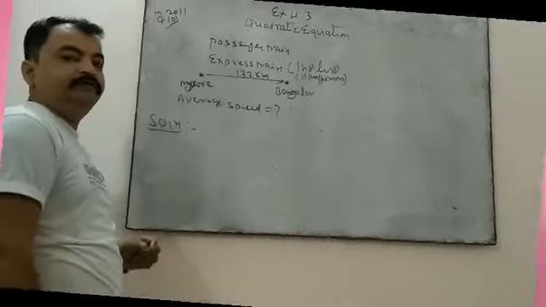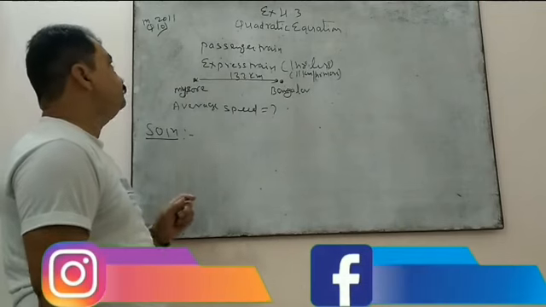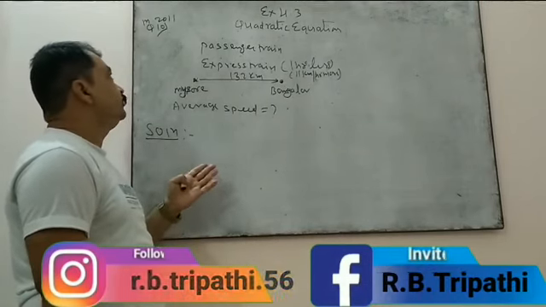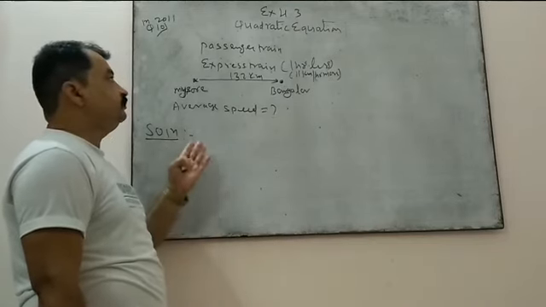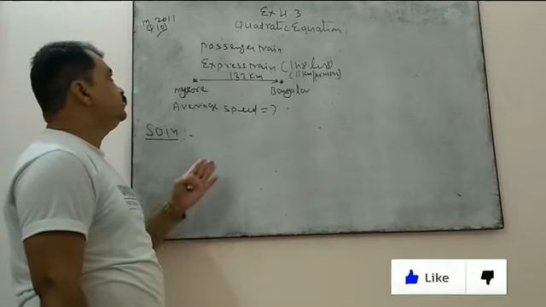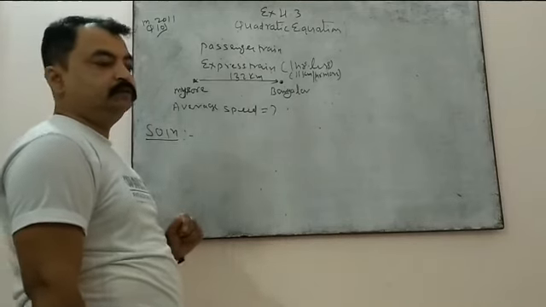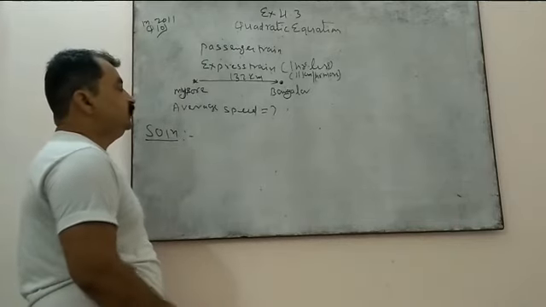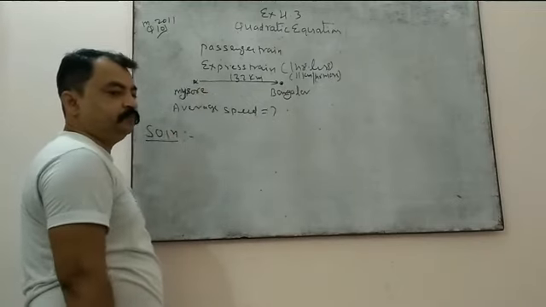Hey guys, today we are working on exercise 4.3, quadratic equations. I have already completed the statements up to question number 9. Two statements are still left, question numbers 10 and 11. So see the second last statement of 4.3. It is on the average speed of the train, right?